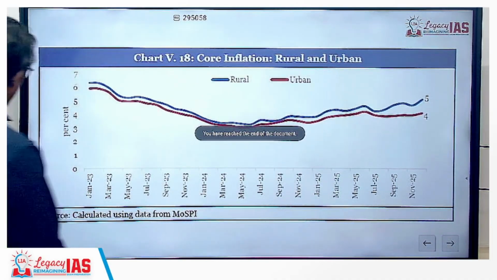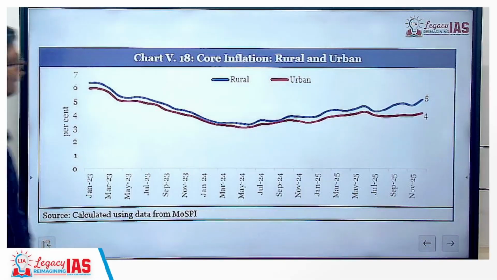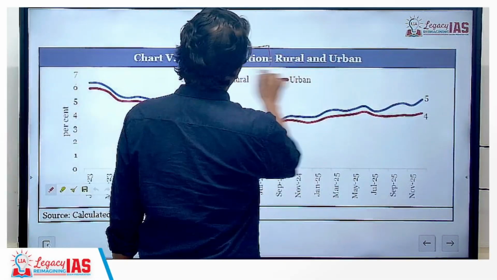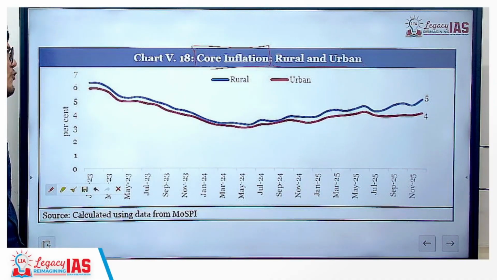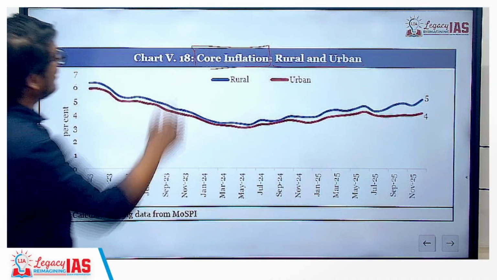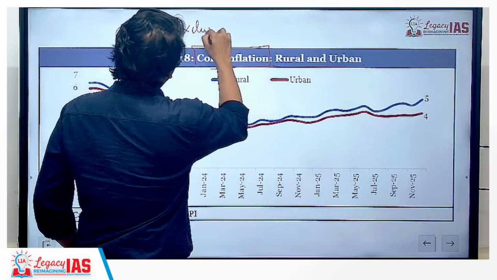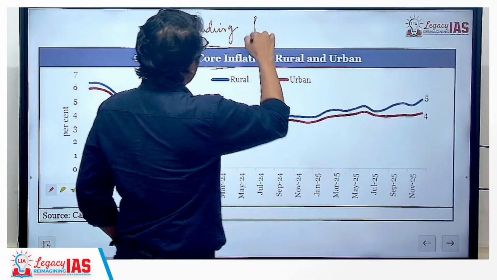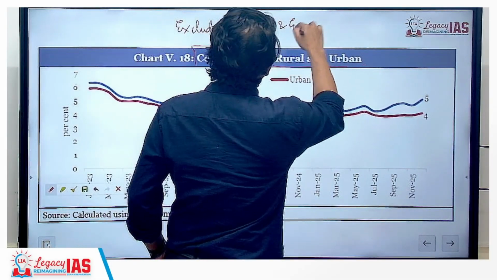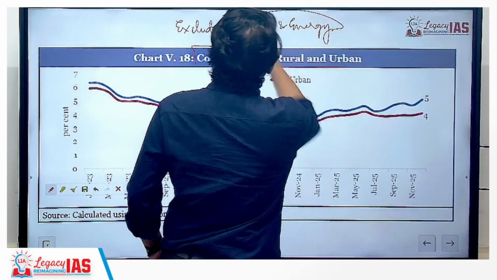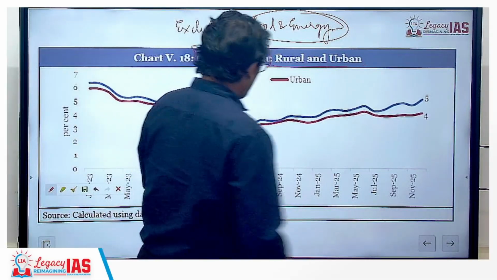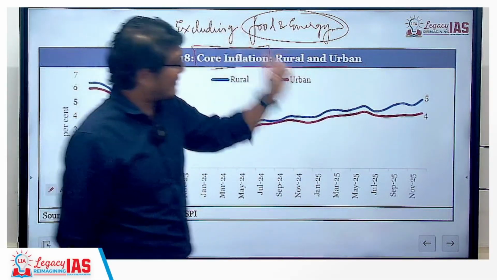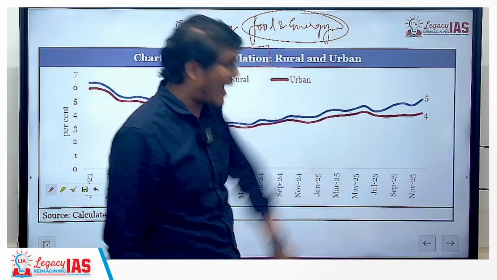Now this is basically your core inflation comparison of rural and urban India. If you compare the core inflation, it means you will be excluding food and energy. So when you exclude food and energy, then what you see is, if you look at headline inflation, presently rural is lower, urban is higher.